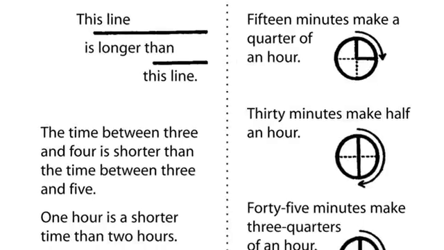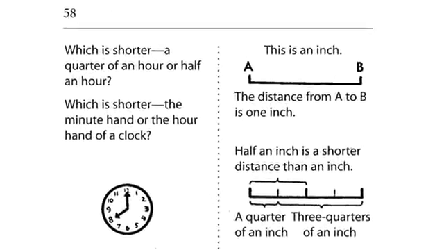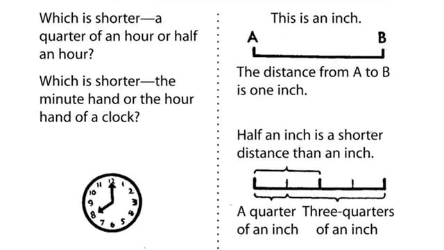This line is longer than this one. The time between 3 and 4 is shorter than the time between 3 and 5. 1 hour is a shorter time than 2 hours. 15 minutes make a quarter of an hour. 30 minutes make half an hour. 45 minutes make 3/4 of an hour. Which is shorter, a quarter of an hour or half an hour? Which is shorter, the minute hand or the hour hand of a clock?